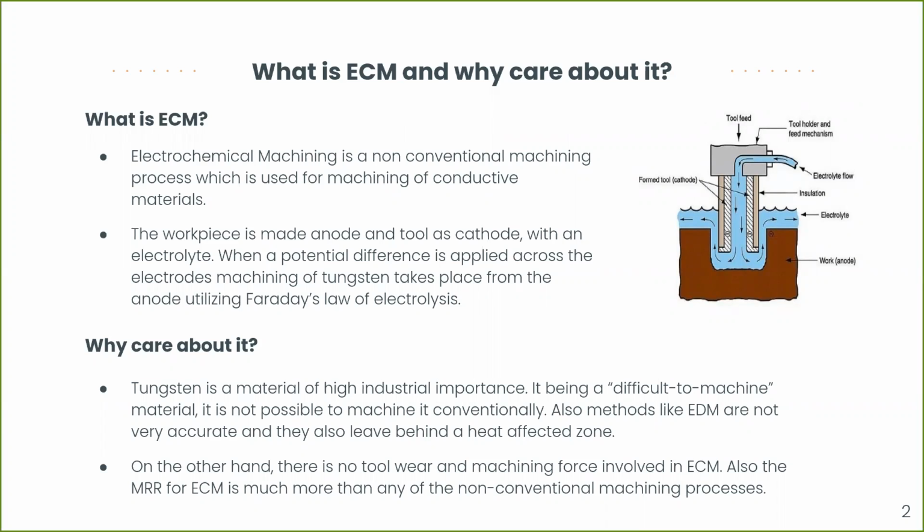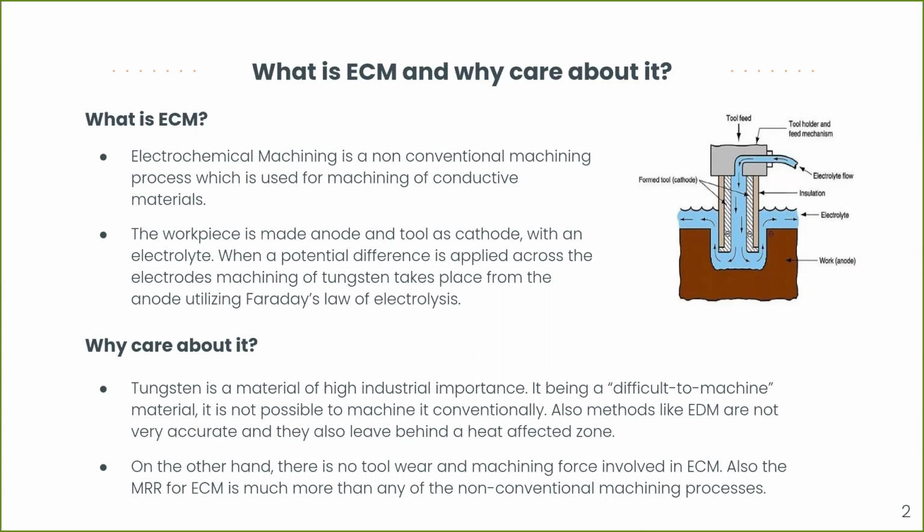So what is ECM and why do we care about it? Electrochemical machining is a kind of non-conventional machining process, and we use it to machine conductive materials. The workpiece, we make it the anode, and the tool is the cathode, and there is an electrolyte in between. When we apply a potential difference between the anode and the cathode, machining of tungsten takes place, and it is based on the law of Faraday.